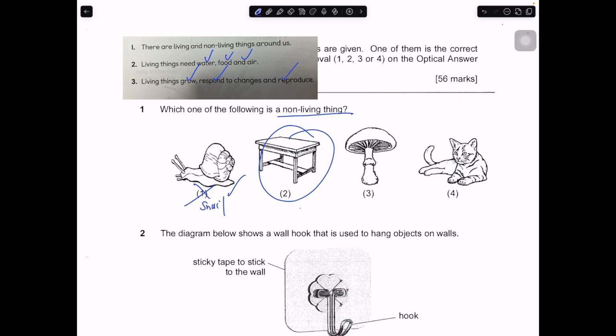This is a table. Of course, a table is a non-living thing. The table doesn't need air and water to survive. It cannot move, grow, respond to changes, or reproduce. So the answer is number 2. Of course, the mushroom and the cat are living things. They can do all of this.